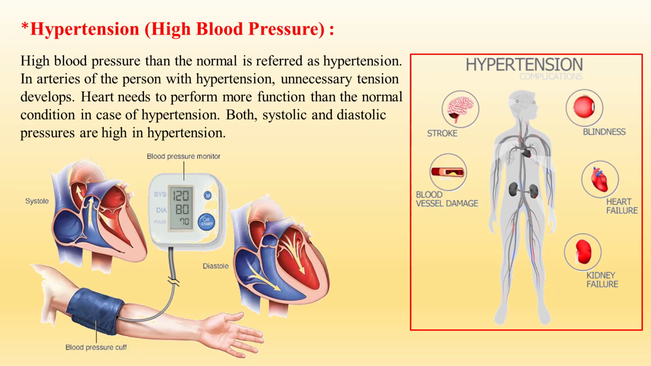Hypertension means high blood pressure. Blood pressure higher than normal is referred to as hypertension. In the arteries of a person with hypertension, unnecessary tension develops. The heart needs to perform more work than in the normal condition in case of hypertension. Both systolic and diastolic pressures are high in hypertension.